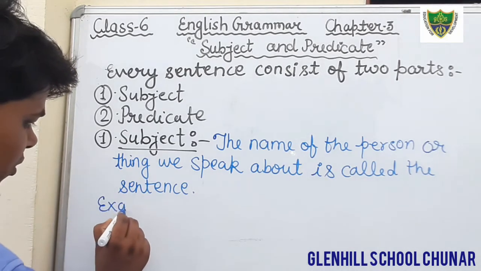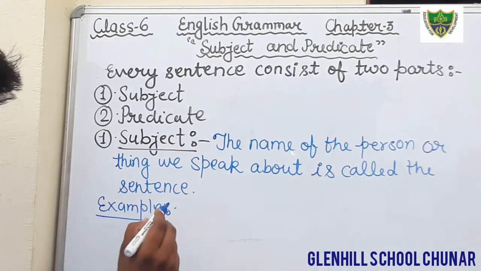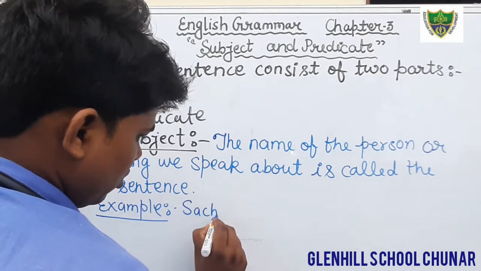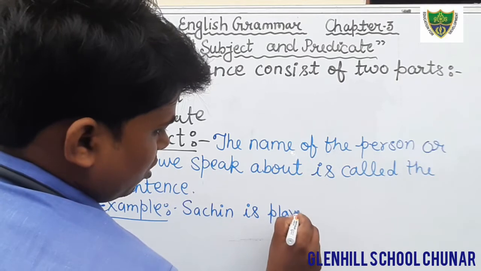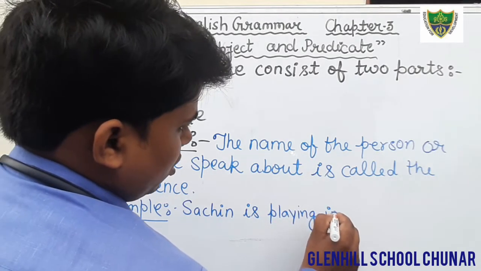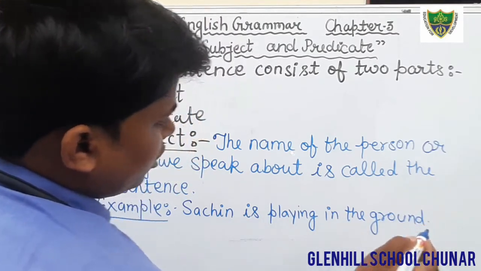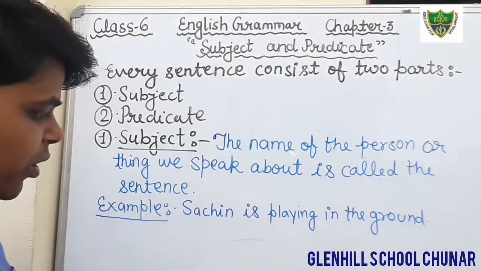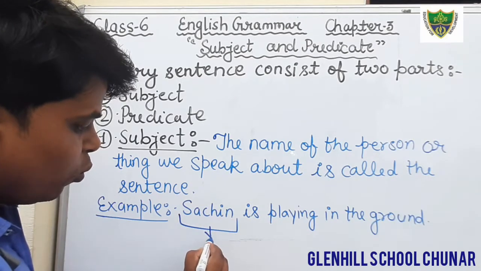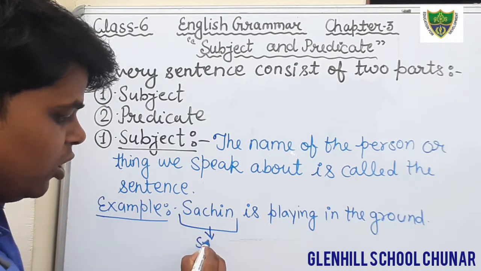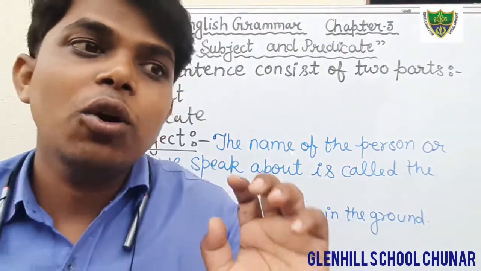Example you can see here. Sachin is playing in the ground. This is the sentence. In this sentence, who is the person? Here the person is Sachin. So in this sentence, what is subject? Sachin. Okay students, I hope that you all have understood what is subject.